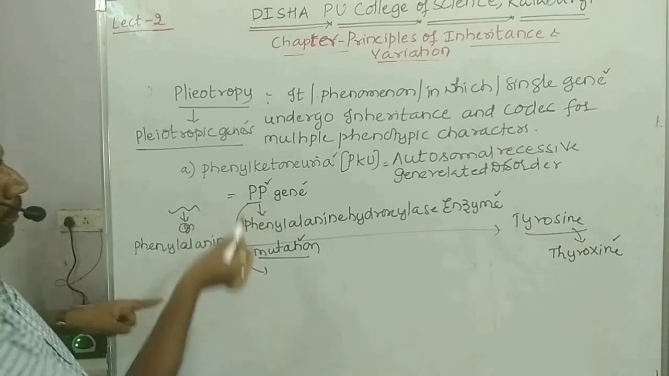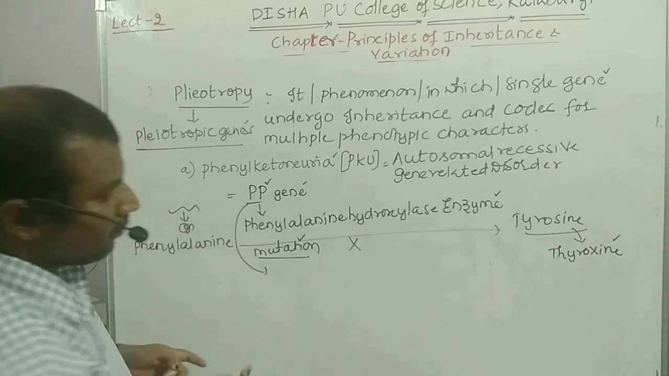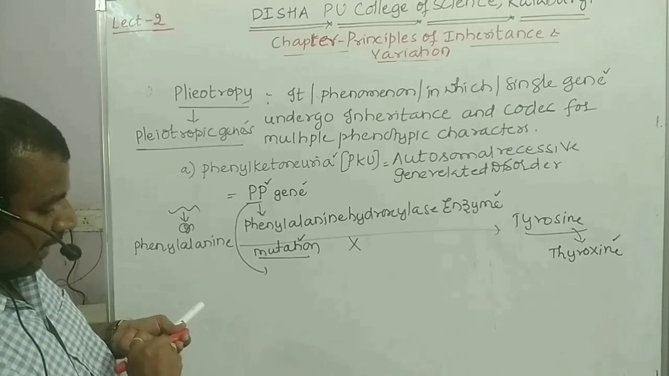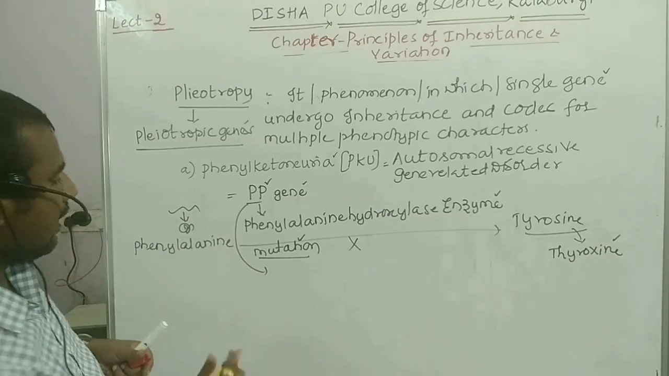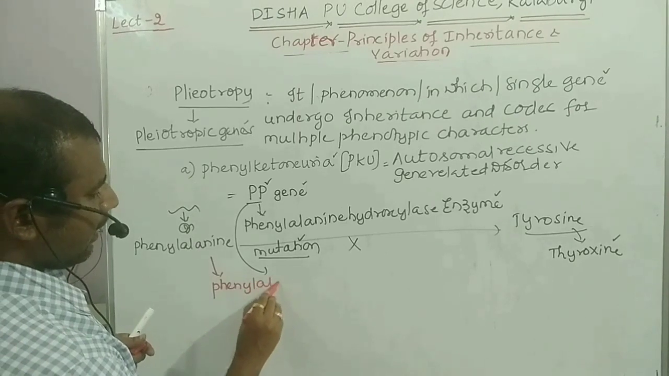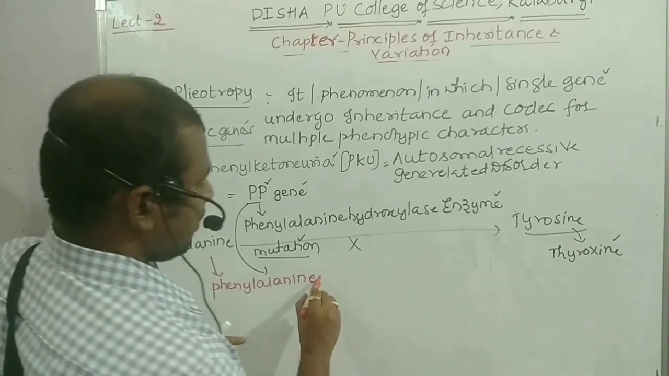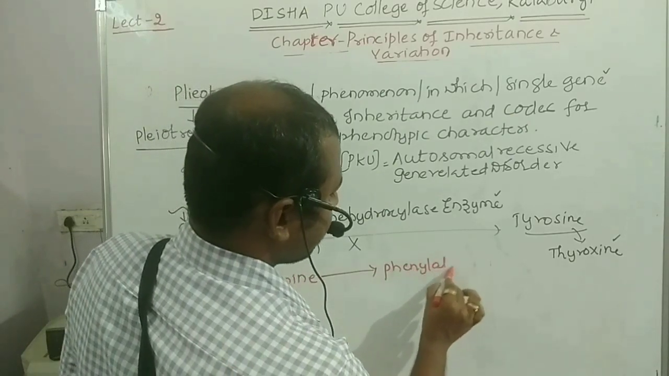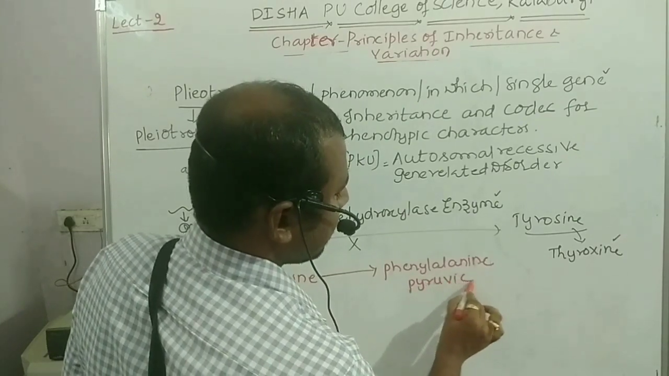Hence students, this PP gene becomes defective. And when it gets defective, the enzyme phenylalanine hydroxylase is not produced. So when phenylalanine hydroxylase is not produced, the phenylalanine will not be converted into tyrosine. In place of that, phenylalanine pyruvic acid will be formed.